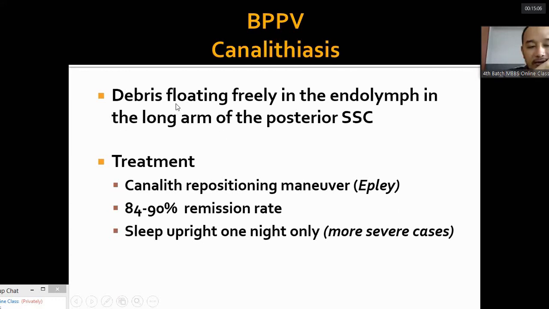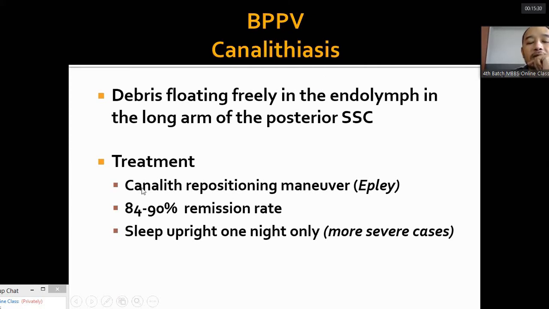Now, canalolithiasis. This is debris floating freely in the endolymph in the long arm of the posterior semicircular canal. The most commonly affected semicircular canal is the posterior semicircular canal. This otoconia will freely float in the endolymph of the semicircular canal. This is called canalolithiasis.